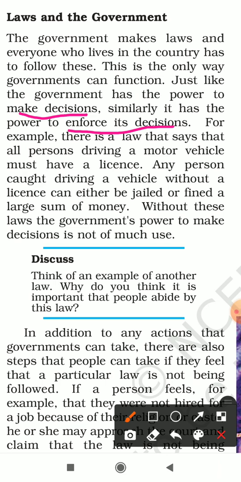For example, there is a law that says that all persons driving a motor vehicle must have a license. It's very important for every person driving a vehicle to have a license. Any person caught driving a vehicle without a license can either be jailed or fined a large sum of money. In the same way, there is a law that every person who will be driving a vehicle will wear a helmet, and if a person does not wear a helmet, he can be fined.